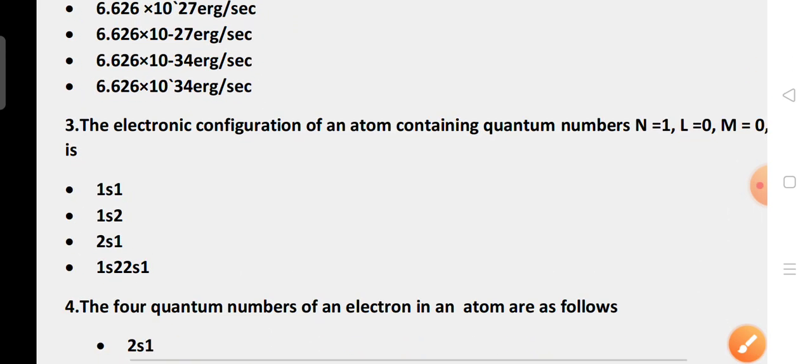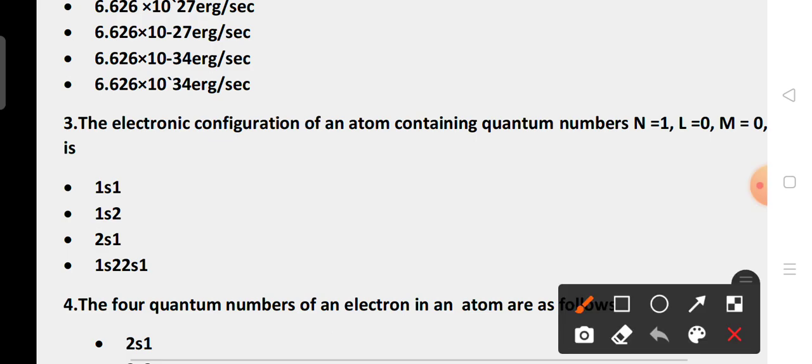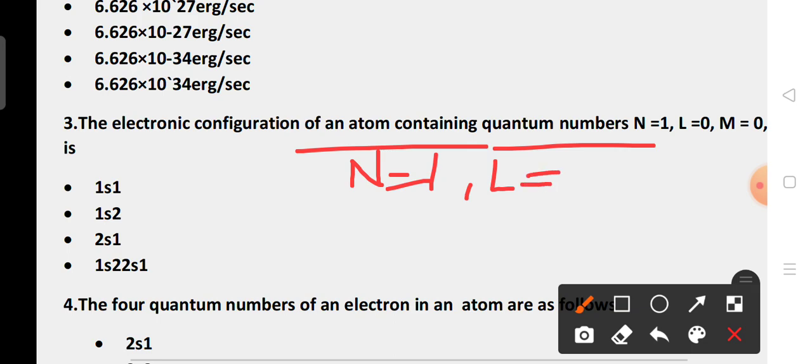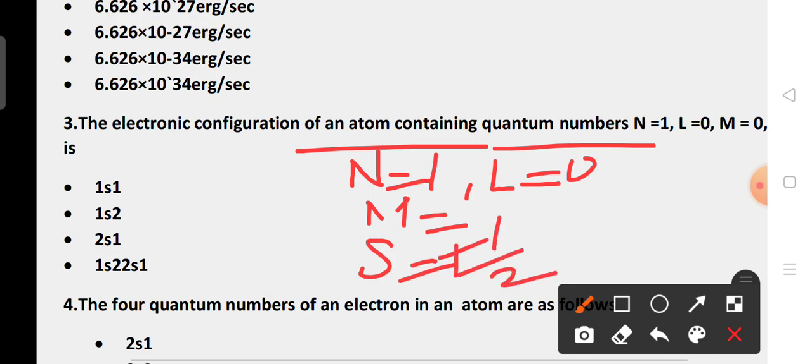Let us move to the third question. The electronic configuration of an atom containing the quantum numbers n is equal to 1, l is equal to 0, m is equal to 0, s is equal to plus half. Its value is: 1s1, 1s2, 2s1, 1s2 2s1. The correct option is 1s1. Option A is the right answer.